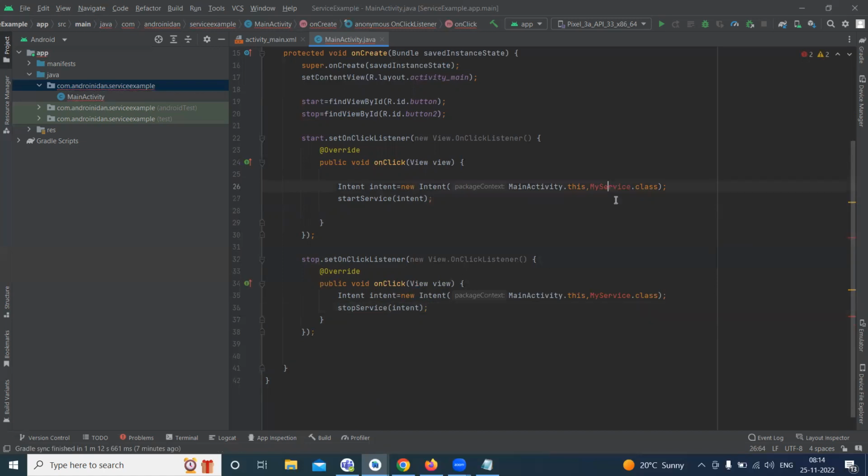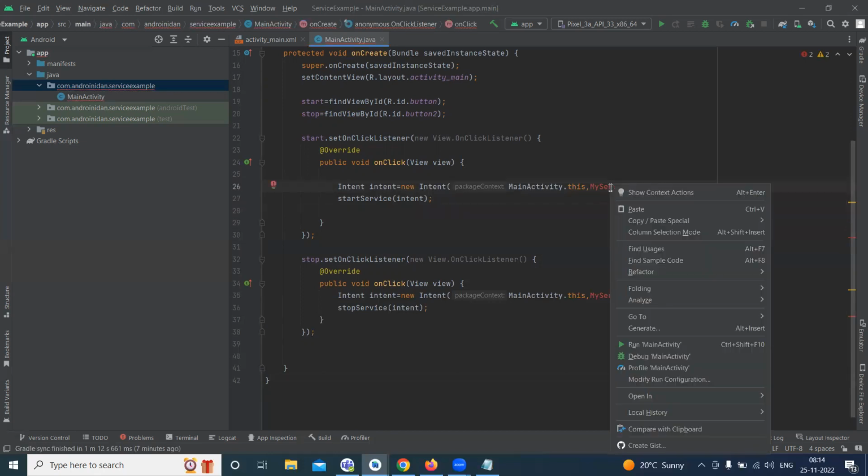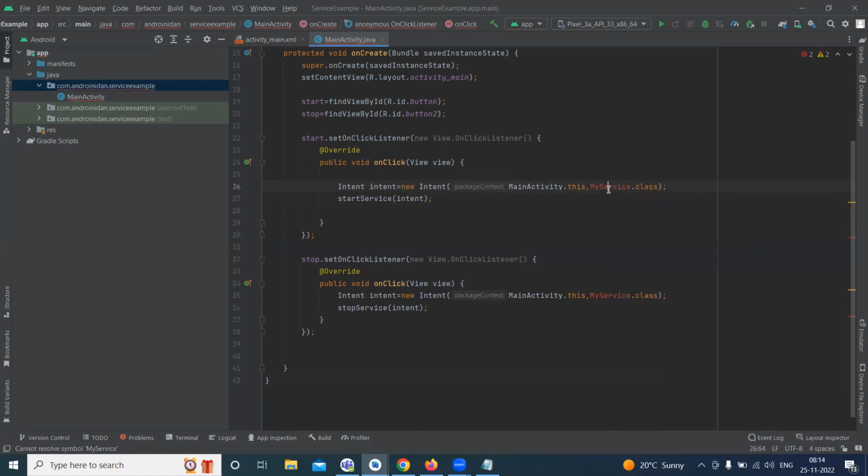So last time from here we created a new activity, but right now here I'm creating one new service. Instead of the activity, I'm creating a new service. So then what I did is now from here, I want to create a new class.